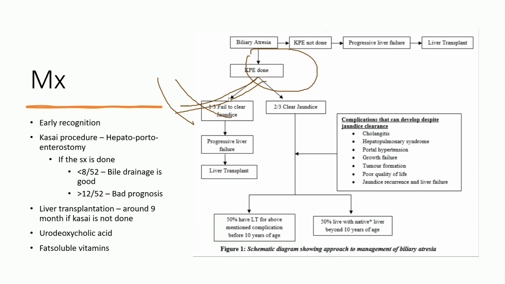So this is the chart. You can go through it. They have mentioned how the Kasai procedure works, what part of the procedure fails, how much success there is with a successful Kasai procedure, and what percentage of procedures get complicated and lead to liver transplantation in later life. Those are the things they have mentioned in the chart. If you want, you can go through that. Then we can go for the MCQ.